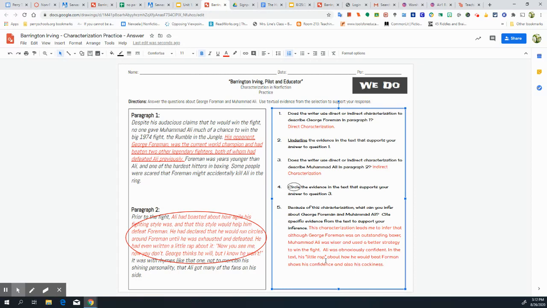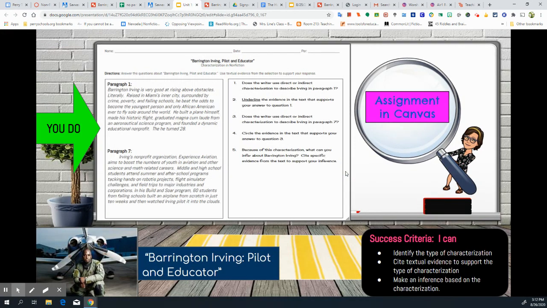All right, so those are the answers for the we do, the practice. Now you're going to go into Canvas and complete the assignment, which is over Barrington Irving, Pilot and Educator. Okay, so you're going to do just what we did with the Muhammad Ali example, and you're going to apply that to Barrington Irving. So in paragraph 1, is it direct or indirect? In paragraph 7, is it direct or indirect? Identify the evidence in each of those paragraphs by either circling or underlining, and then you are going to make an inference about Barrington Irving. So this is your assignment for today.